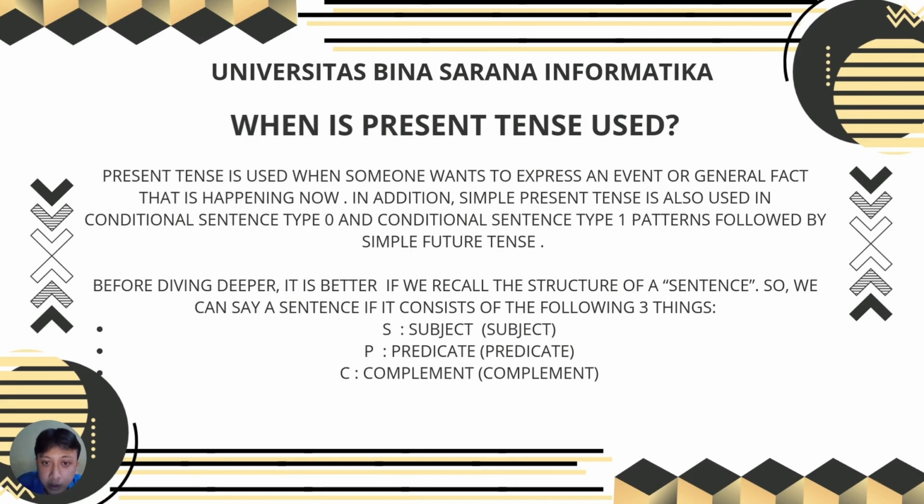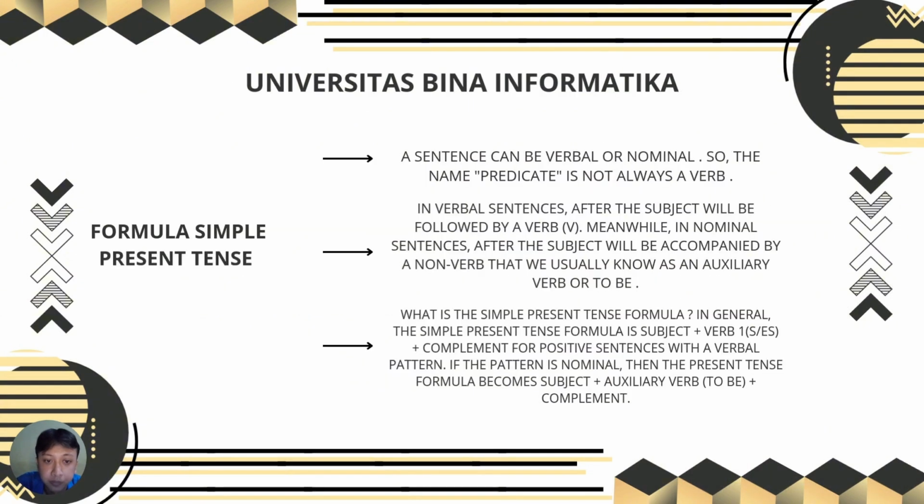When is the present tense used? The present tense is used when someone wants to express an event or general fact that is happening now. In addition, the simple present tense is also used in conditional sentence type 0 and conditional type 1 patterns, followed by the simple future tense. Before diving deeper, it is better if we recall the structure of a sentence. We can call it a sentence if it consists of the following three things: subject, predicate, complement.